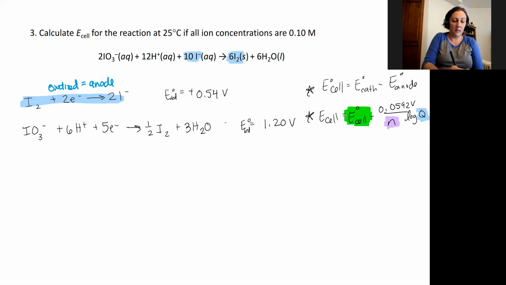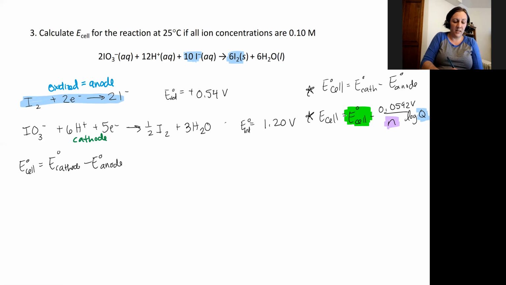Whereas our IO3 becoming our I2 is going to happen at our cathode. So when we want to calculate our standard cell potential, we're going to set this up as our cathode minus our anode, using just reduction potentials.